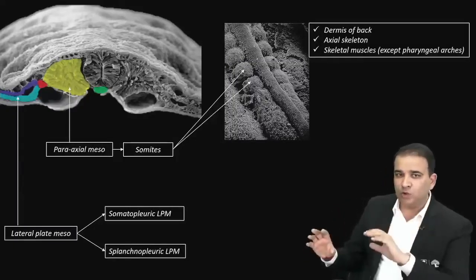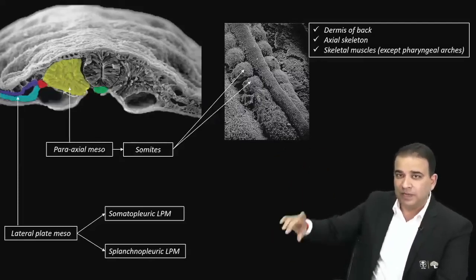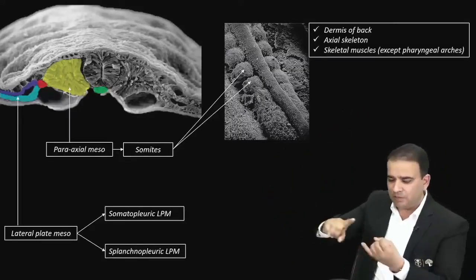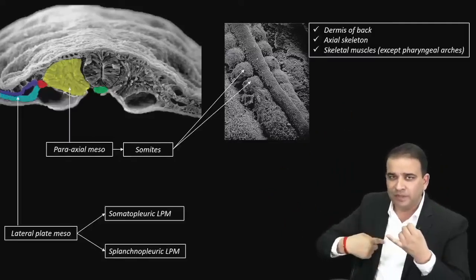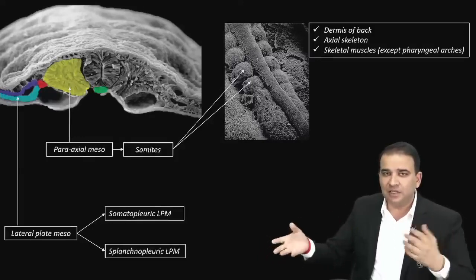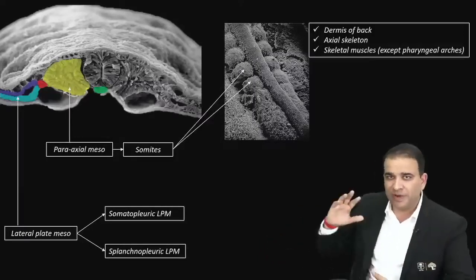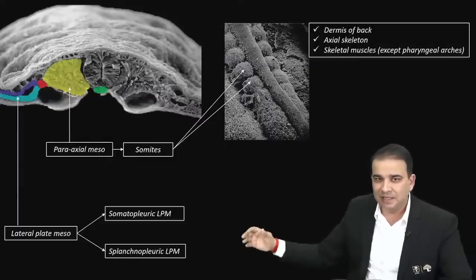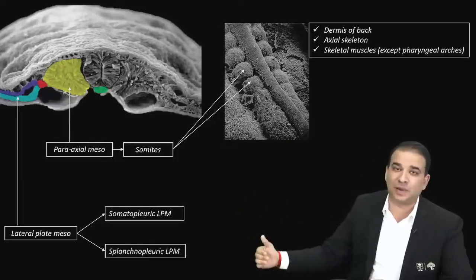Now you already know what should be derived from lateral plate mesoderm. If you look at that list, it should be the dermis of the front, the dermis of the limbs, the appendicular skeleton, smooth and cardiac muscle. We already know the list, but we still have to divide it: what is from somatopleuric and what is from splanchnopleuric, guys.